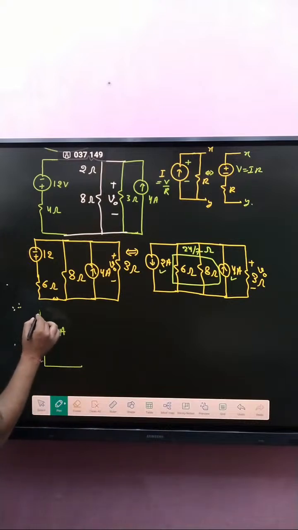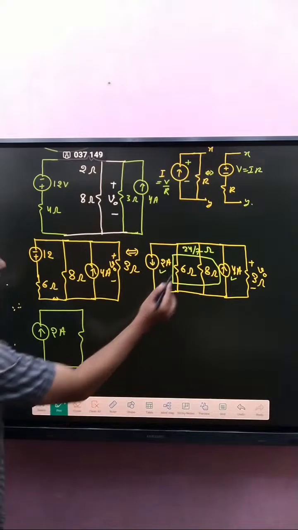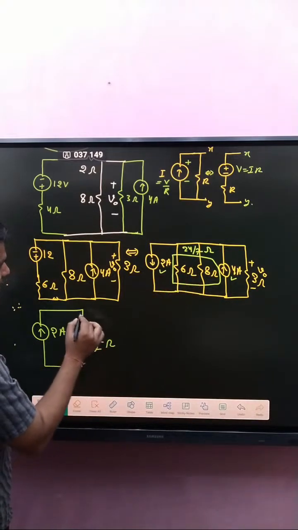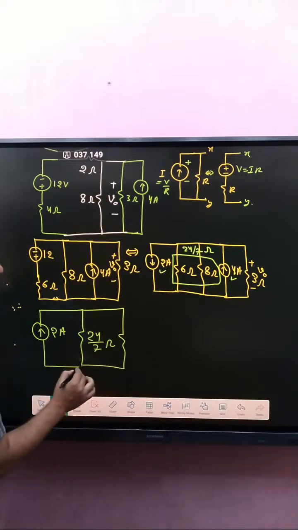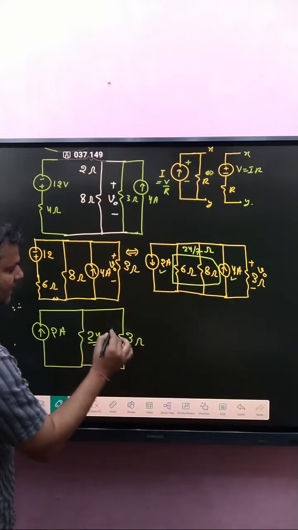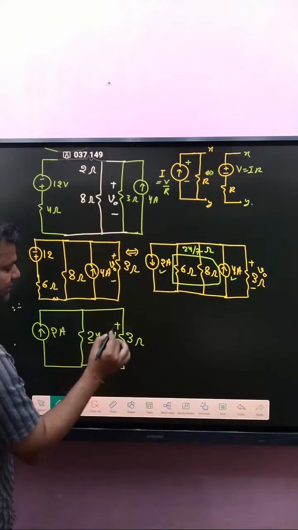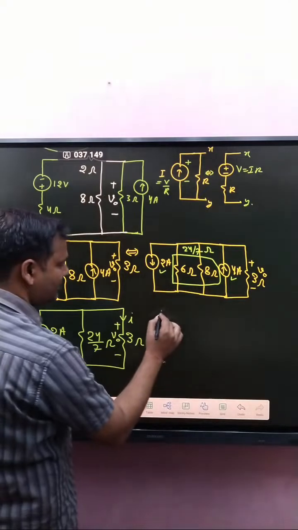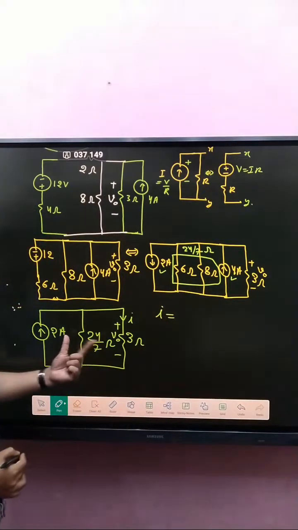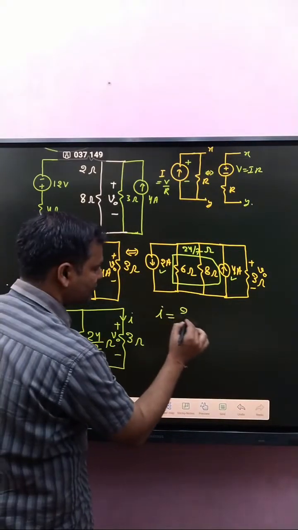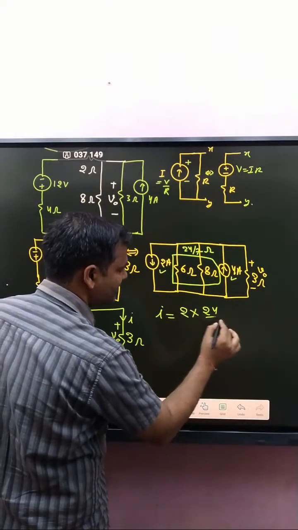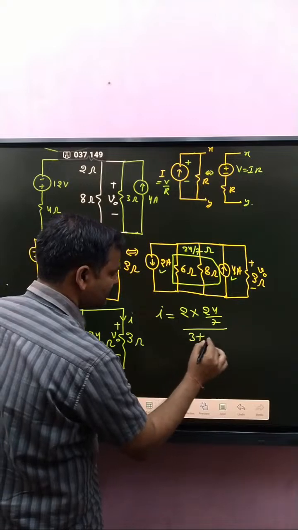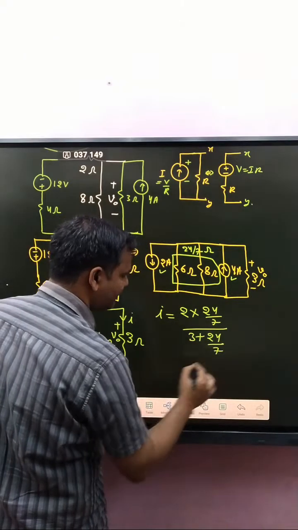After that, the combination of these two, that is 24 divided by 7 ohm, and that one is how much? 3 ohm. And what about voltage? V naught. Suppose that here I. Again, simply apply the current division rule. 2 into 24 by 7 divided by 3 plus 24 by 7.